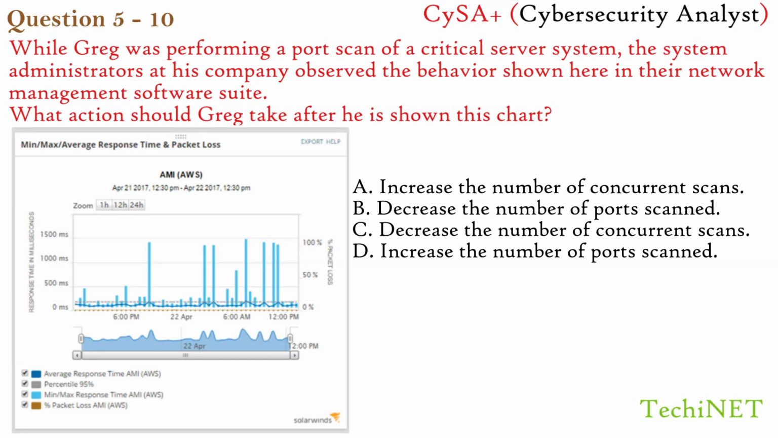Greg needs to slow down his scan, which can be accomplished by reducing the number of concurrent scans. Correct option here is C. Decrease the number of concurrent scans.